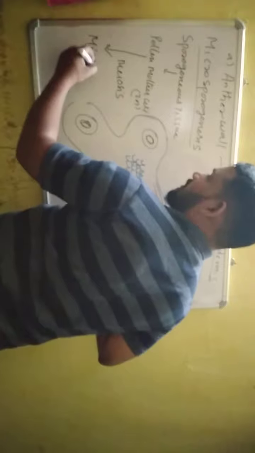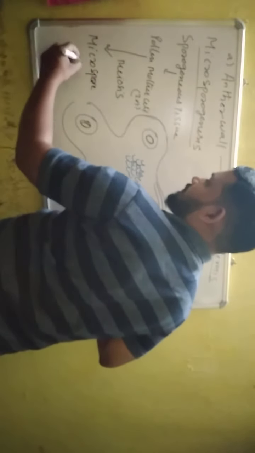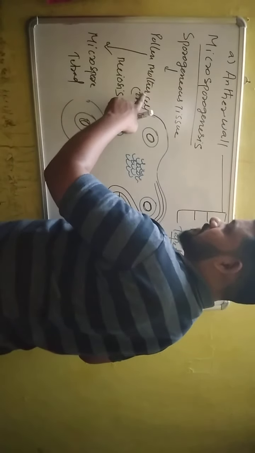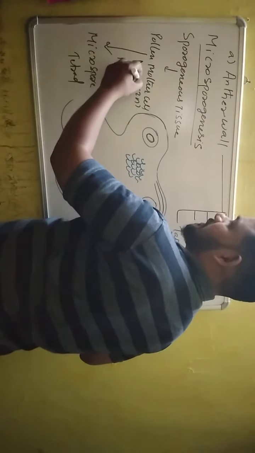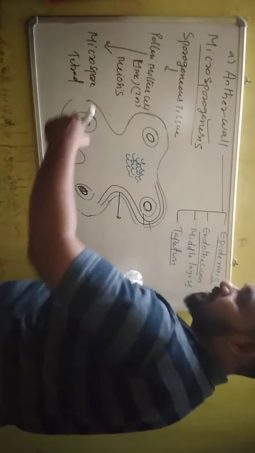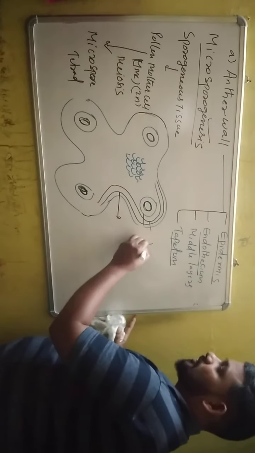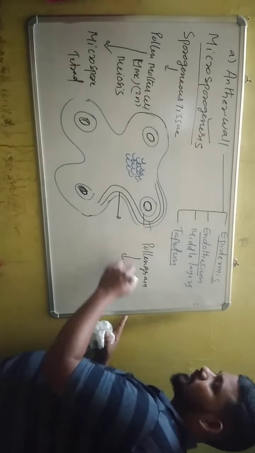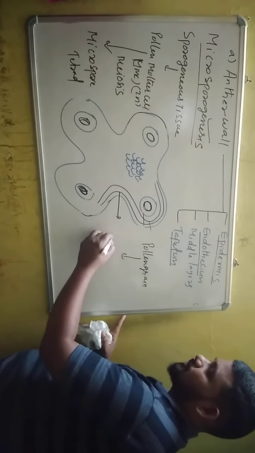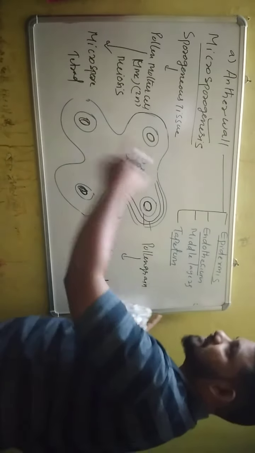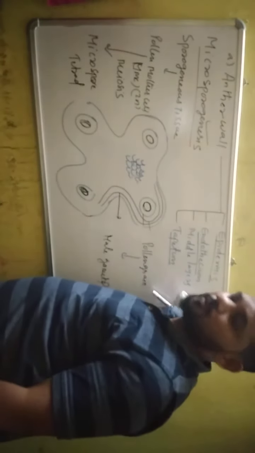That is called a microspore tetrad. Formation of microspore tetrad from microspore mother cell or pollen mother cell is known as microsporogenesis. Then each microspore tetrad separates to form pollen grains. Each microspore is known as a pollen grain. Then the pollen grain undergoes various divisions to finally form male gametes.